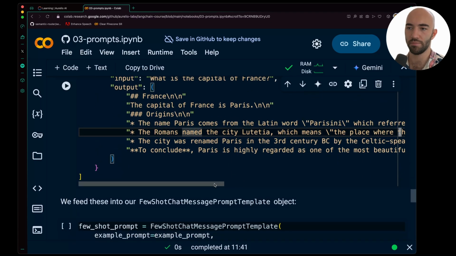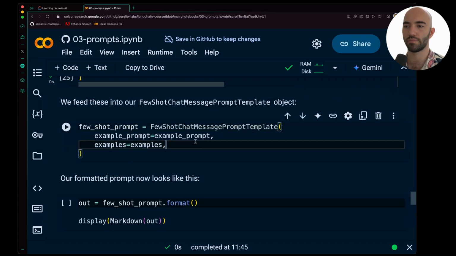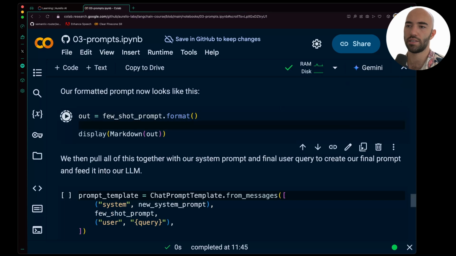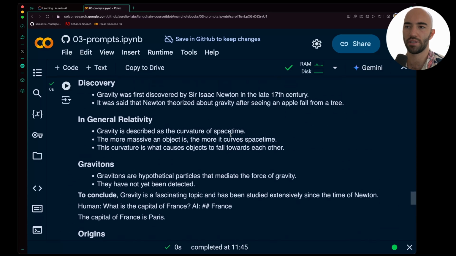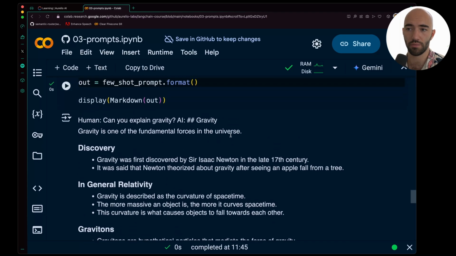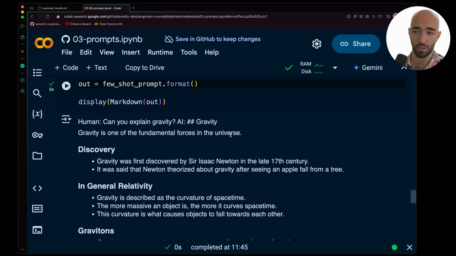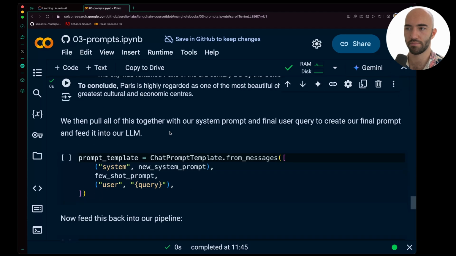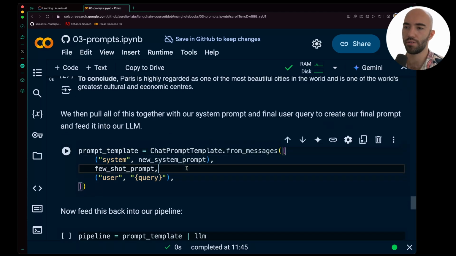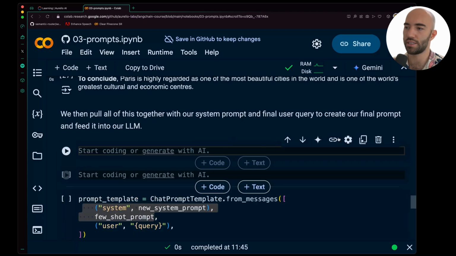Same with this one here. Let's see what we got. So this is the structure of our new few shot prompt template. You can see what all of this looks like. Let's come down and we're basically going to insert that directly into our chat prompt template.